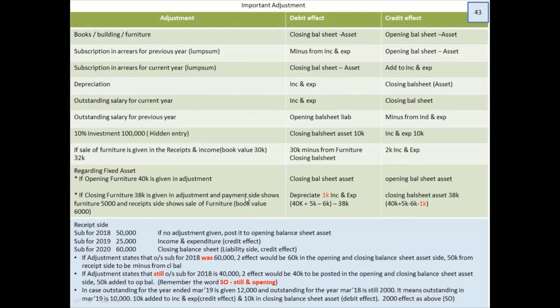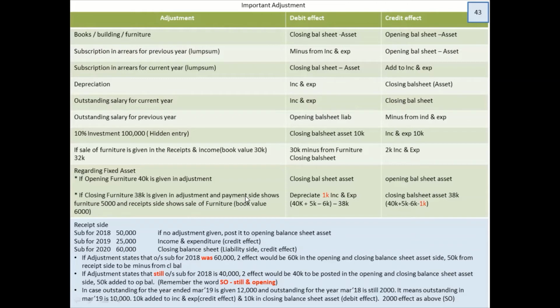They have given 50, 25 and 60,000. Now how do you post these items? These are in the receipt side. You have to give one effect, right? So 2018, if no adjustment is given, it pertains to previous year, post it in the opening balance sheet. 19, income and expenditure. 2020 is always in the closing balance sheet liability side. But if there is an adjustment, you have to accordingly change your posting for 2018.